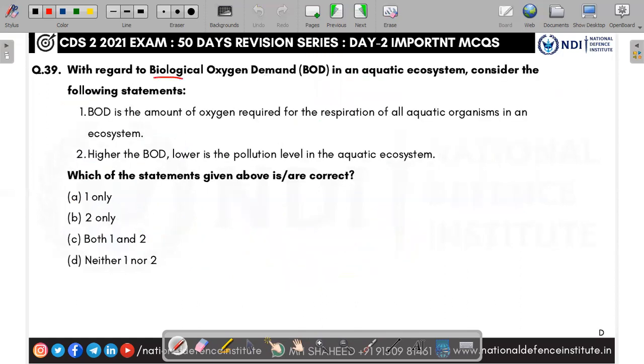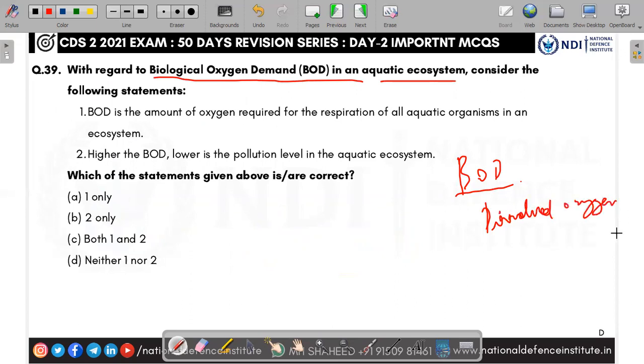Next, with reference to biological oxygen demand in an aquatic system, consider the following. So BOD means the amount of dissolved oxygen, or DO, required by microorganisms to decompose the organic material in the water. For example, a fish dies. How much oxygen is required by the microbes and other bacteria to decompose that fish? Because for decomposition, oxygen is needed. That is called biological oxygen demand.